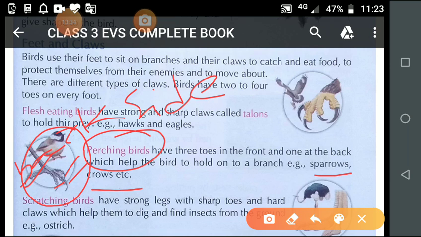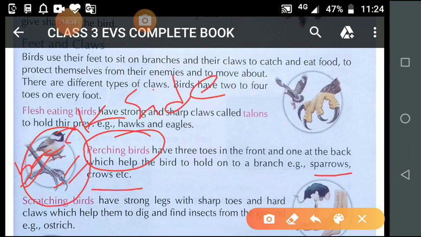And the claws of these birds are long, thin and curved. These claws also help the birds to hold onto the branch of a tree. Is it clear? If you observe the picture, perching birds have three front toes and one toe at the back, so that they can hold a branch of a tree firmly, means very strongly.